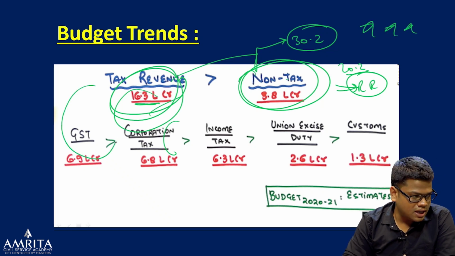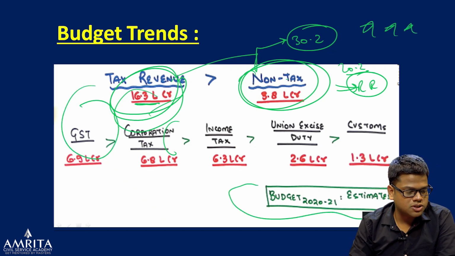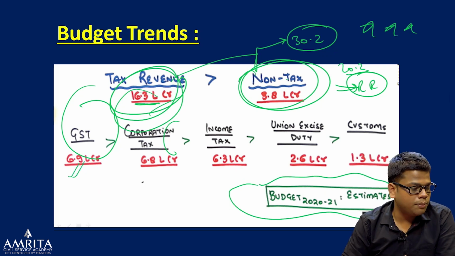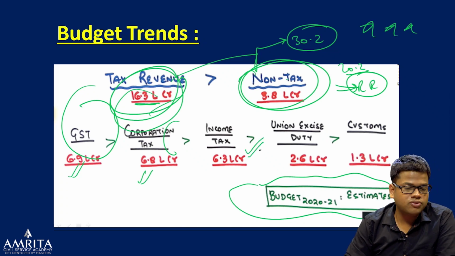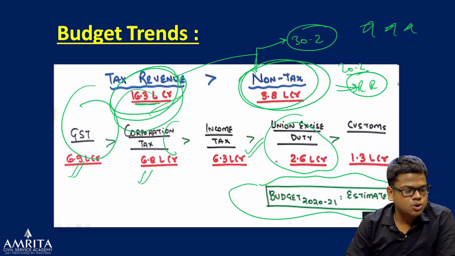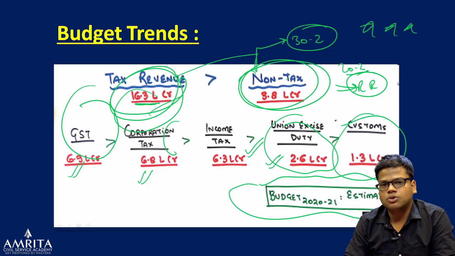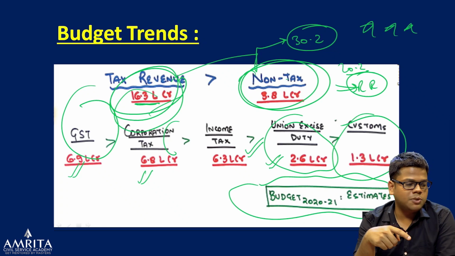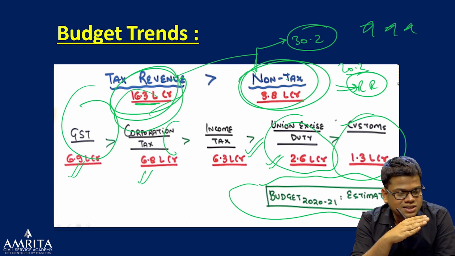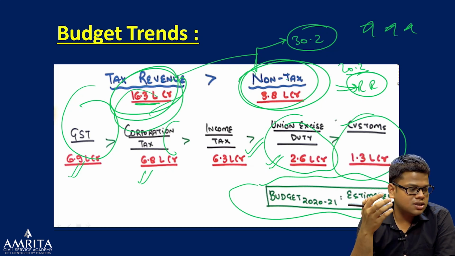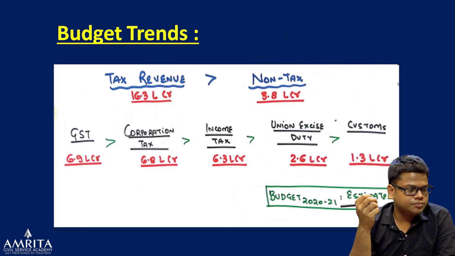For example, they have estimated from this estimate of the budget 2021 that GST will give us 6.9 lakh crores. The corporation tax almost equal, 6.8 lakh crores. Income tax 6.3 lakh crores. Union excise duties 2.6 lakh crores. Customs 1.3 lakh crores. So it is a responsibility to know every tax. I hope you know every tax, right? So this is the decreasing trend. Highest of GST, then corporation tax, then income tax.